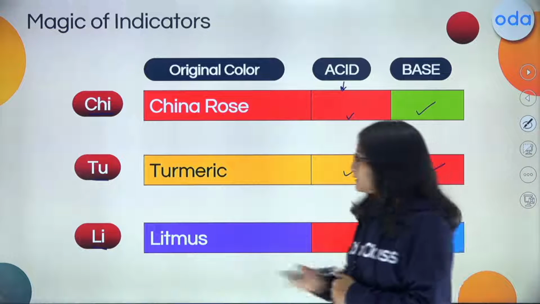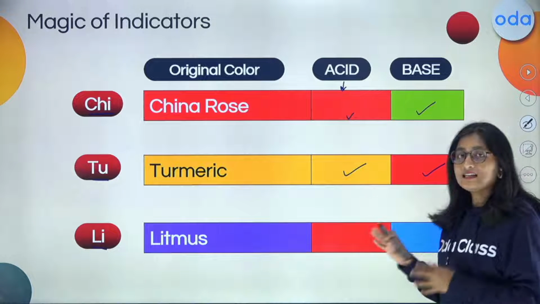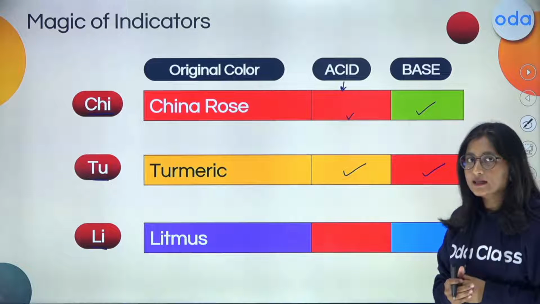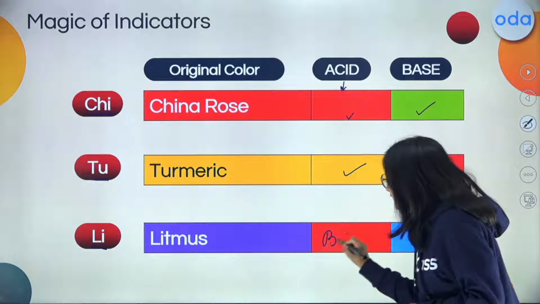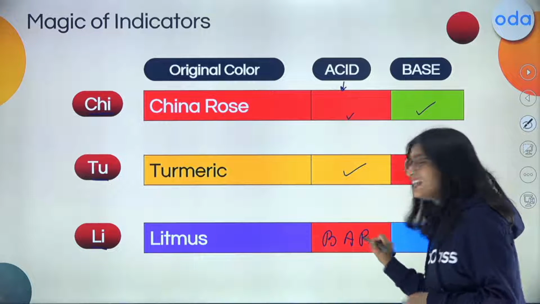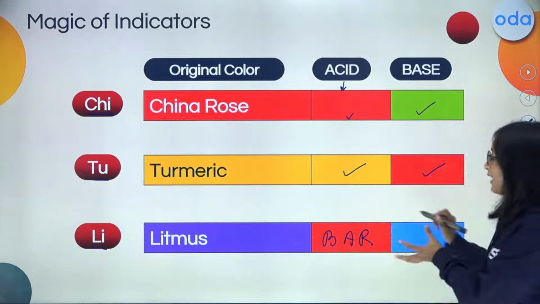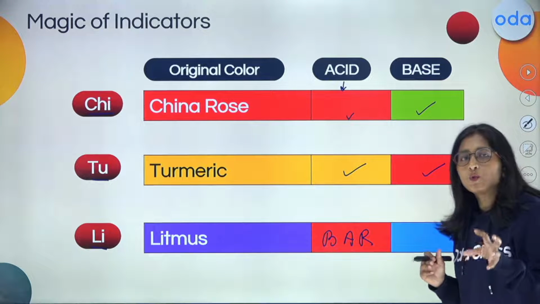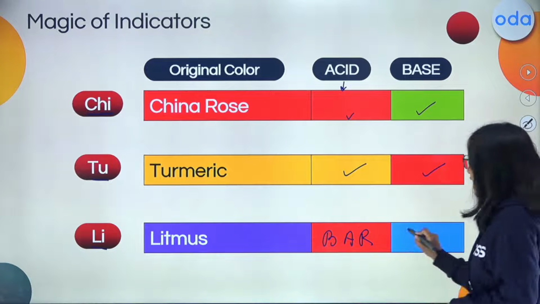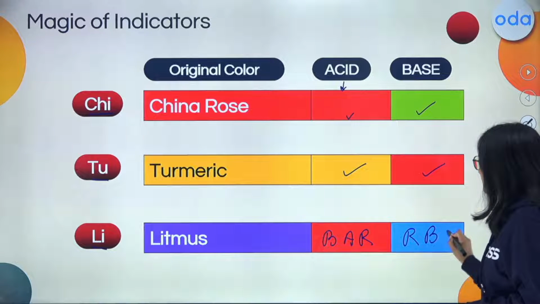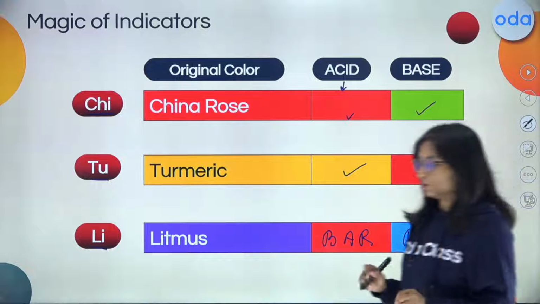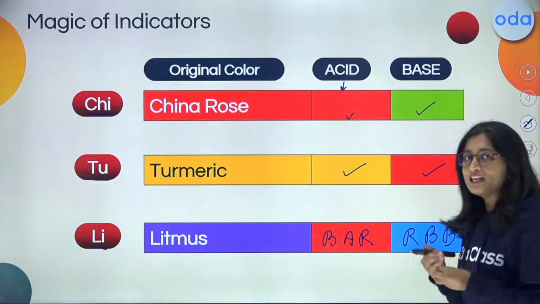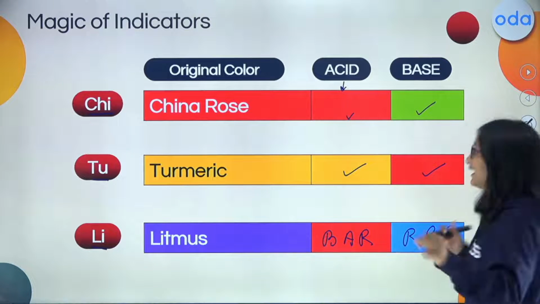Following up with the litmus, in case of the acidic, the one which is blue in color is going to turn into red in color. So if you remember BAR, then you can easily find out the change. And then we refer to the basic solution. In that case, the litmus paper is going to turn into blue in color. And if you remember RBB, B for base and B for blue. Now this chart is quite complete for you. Try to recognize each of the things, and you are ready to solve any kind of question.